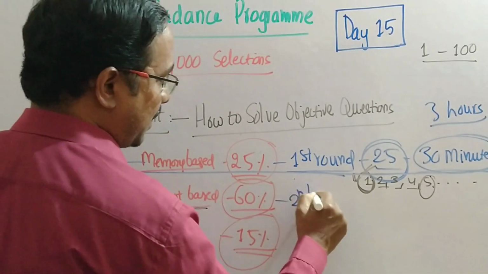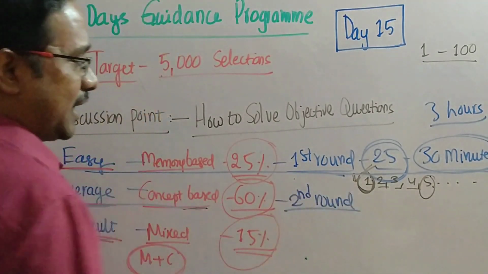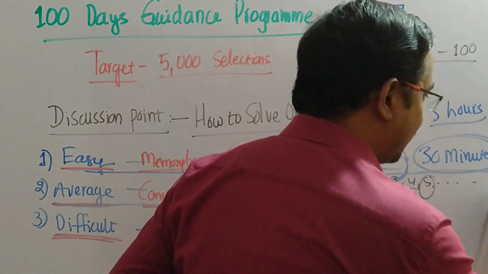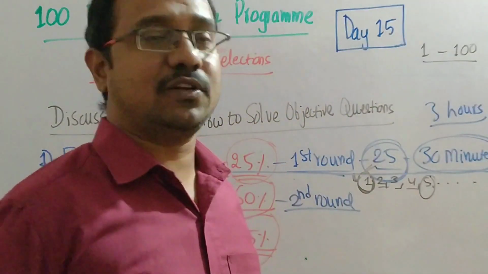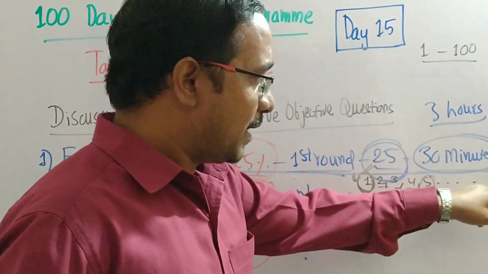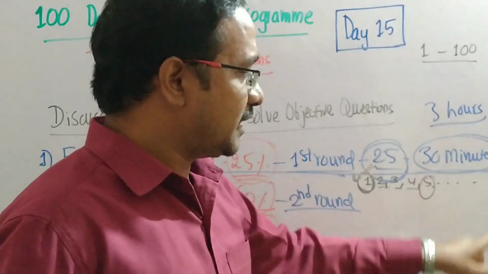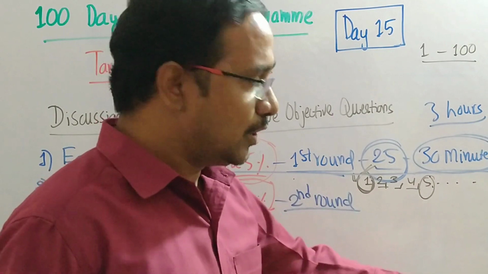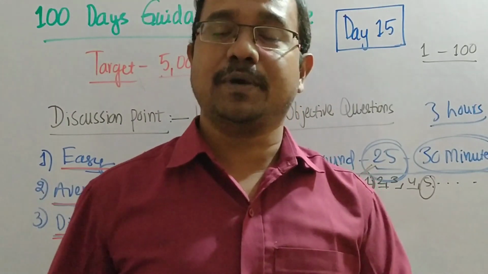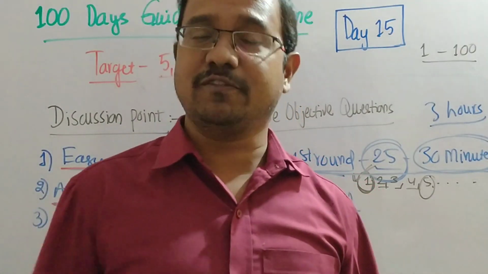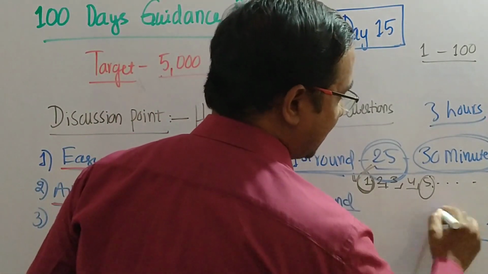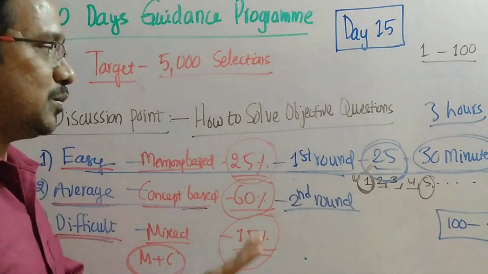That is the most important round, and in this second round you have to go from the 100th question to the first question, that is, in reverse order. In the first round, you completed the question paper from top to bottom, that is 1, 2, 3, 4, 5 to 100. Now you are at the end of the question paper, so you have to attempt the questions in reverse order, from number 100 to the first question. This is the most important.